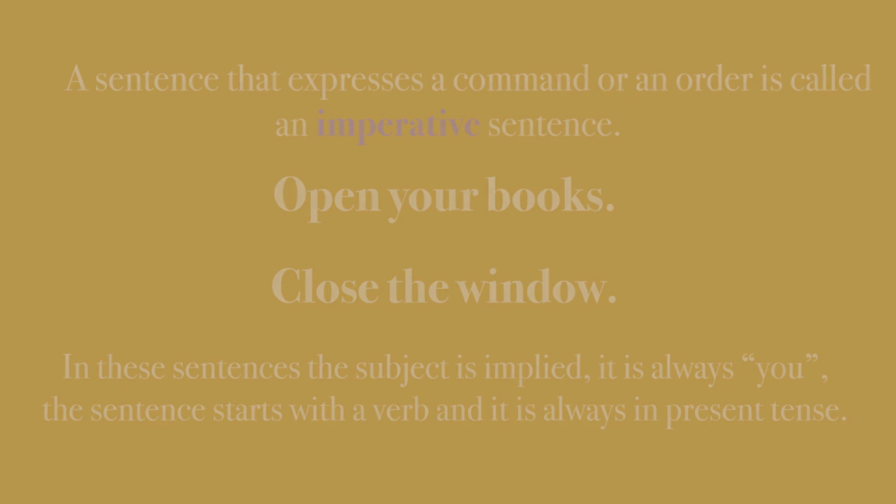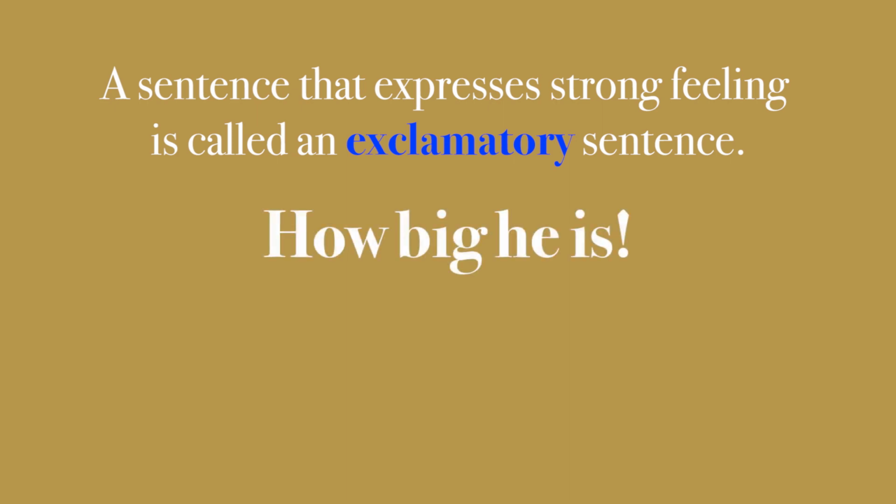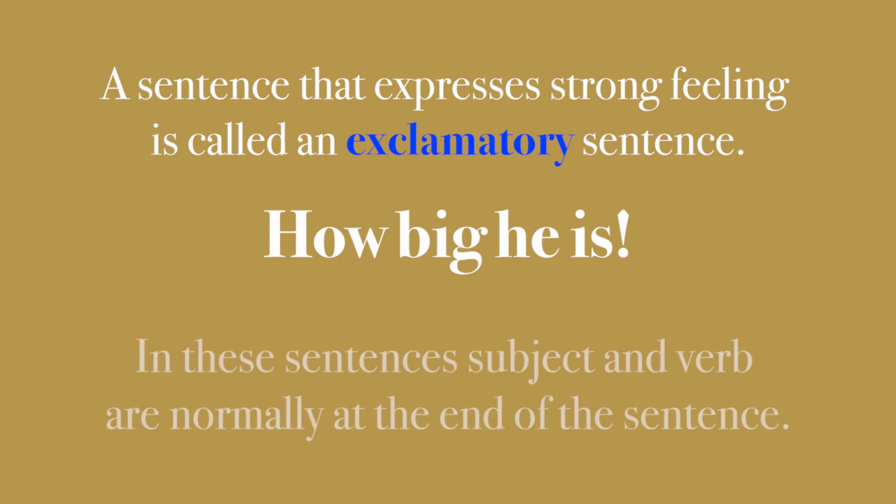Let us go to the next type. A sentence that expresses strong feeling is called an exclamatory sentence. How big he is. In these sentences, subject and verb are normally at the end of the sentence. See in this example, how big he is. Subject is he, verb is, and they are at the end of the sentence. Now in examination, the question is asked to change from affirmative to negative or from negative to exclamatory, etc. Now let us see how to interchange them.